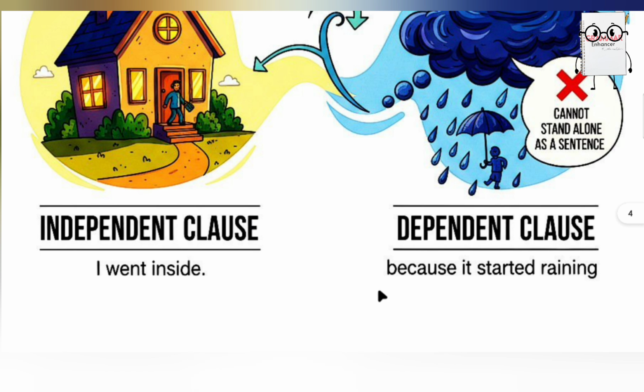I went inside because it started raining. First one is I went inside, an independent clause, and second one is because it started raining, a dependent clause. So because is a connector here, it is called a subordinating conjunction. A dependent clause cannot stand alone in a sentence.